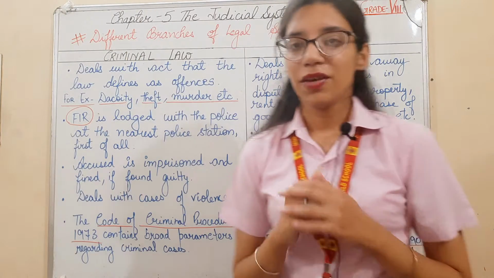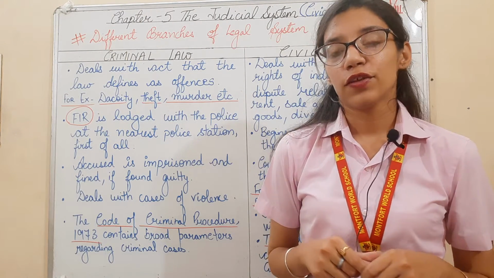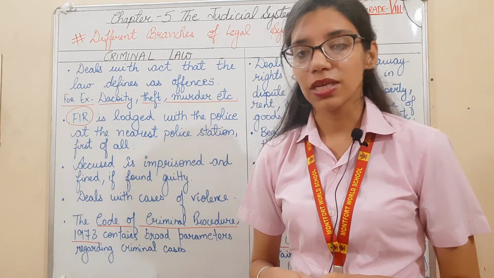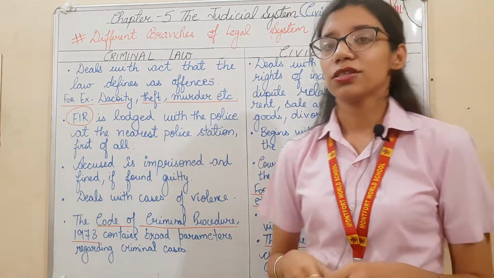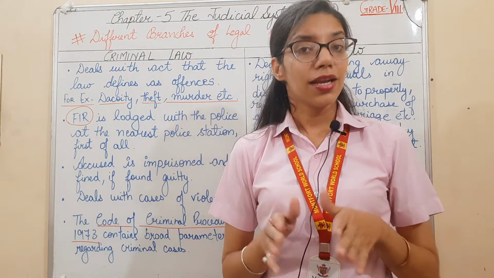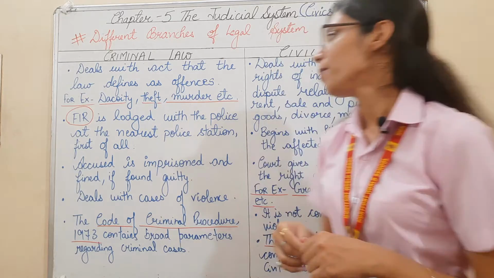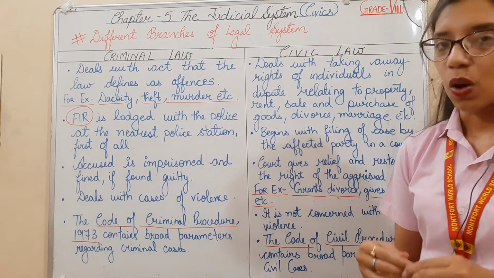Hello students, today we are going to start Chapter 5, the Judicial System. The topic which we are going to discuss today is different branches of the legal system. There are generally two branches of the legal system. One is criminal law and the second is civil law.